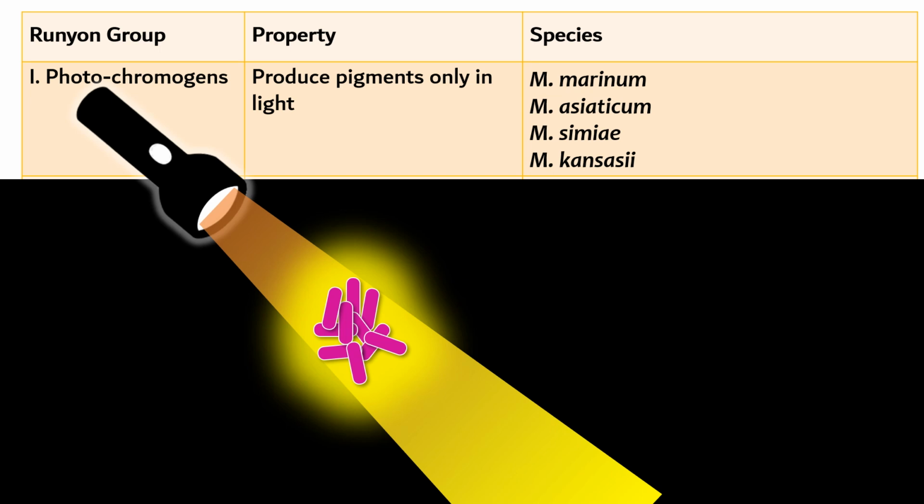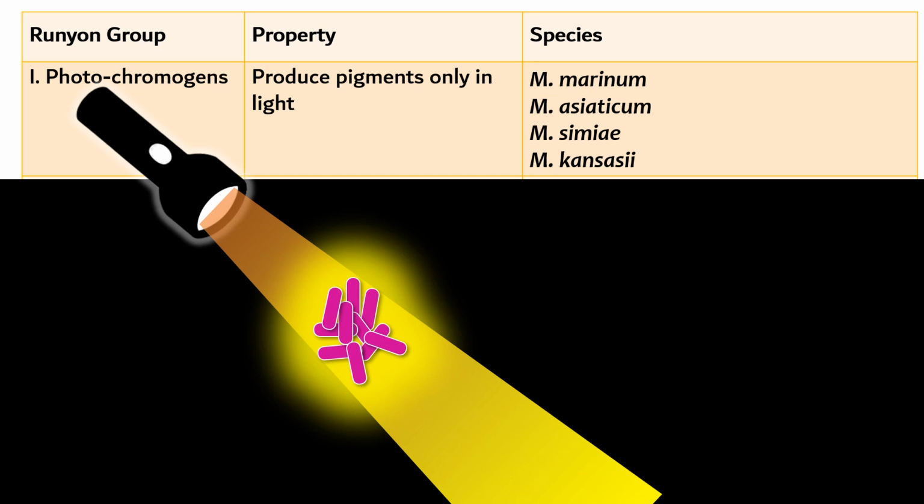We know the examples. We'll start with the first example, Mycobacterium marinum. Mycobacterium marinum is known to be acquired from water sources like fish tanks and swimming pools. It is implicated in the causation of fish tank granuloma or swimming pool granuloma. The second organism, Mycobacterium asiaticum, is known to cause pulmonary infections and bursitis. The third organism, simiae, is isolated from monkeys. It causes chronic pulmonary infections in monkeys. Mycobacterium kansasii is also implicated in causing chronic pulmonary infections resembling tuberculosis.